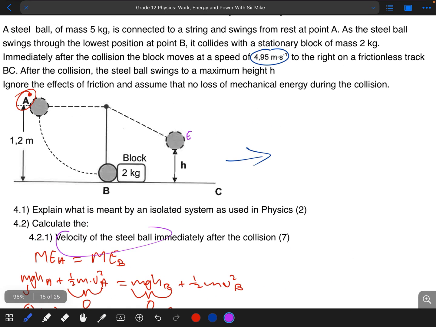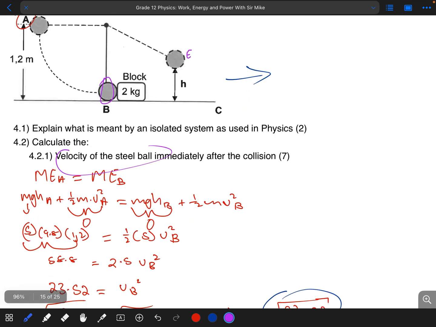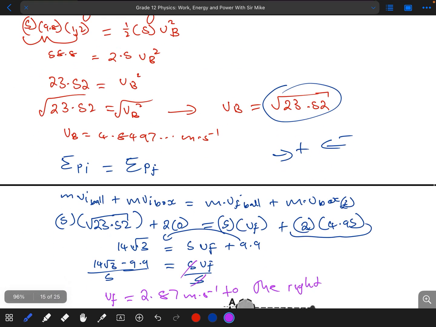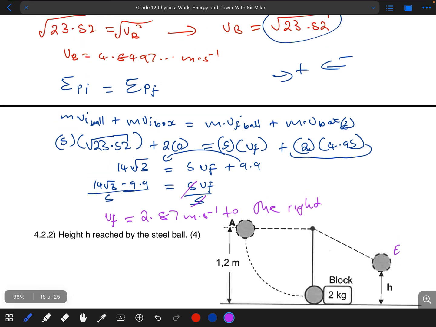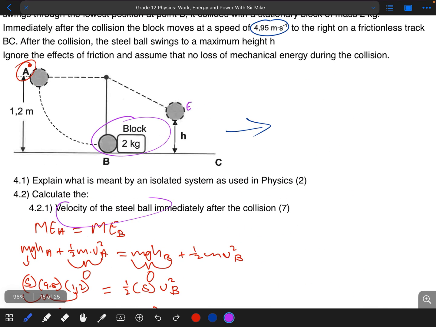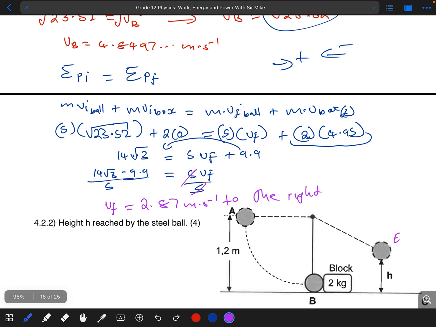What you needed to do was to calculate the speed, or the velocity, of the steel ball before collision, using the mechanical energy. After that, you would need to apply the principle of momentum. Then we would get the final velocity of that steel ball, since they gave us the velocity of that box there.